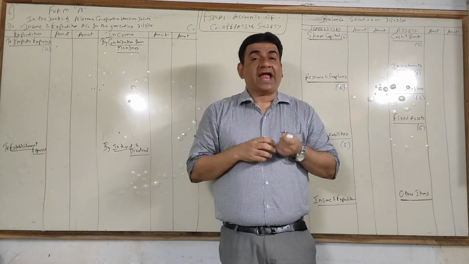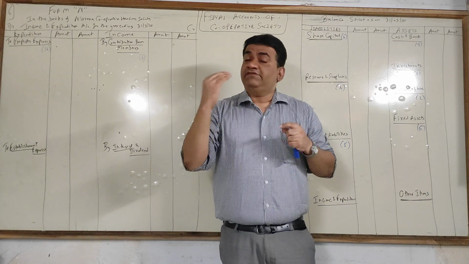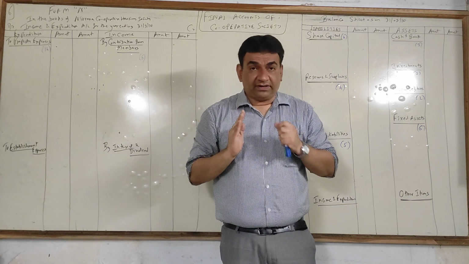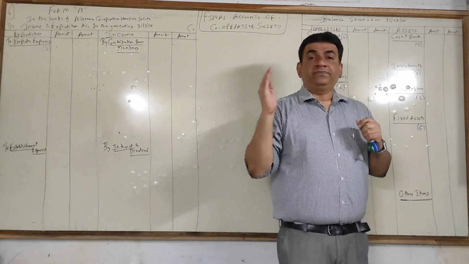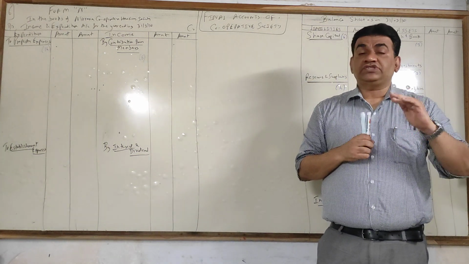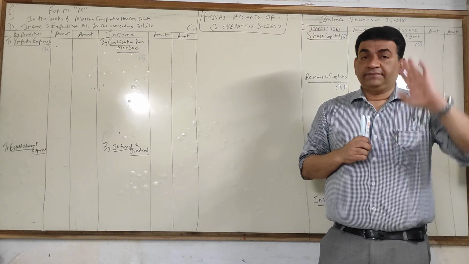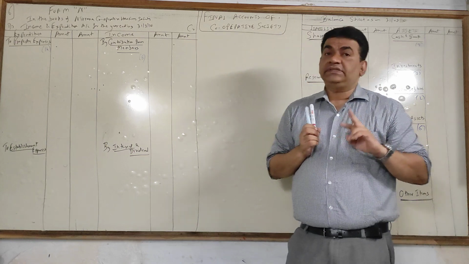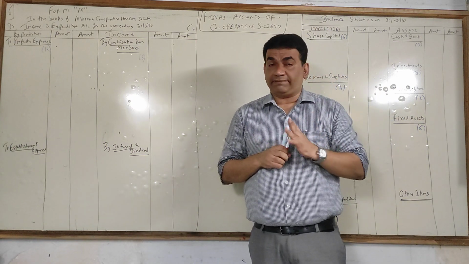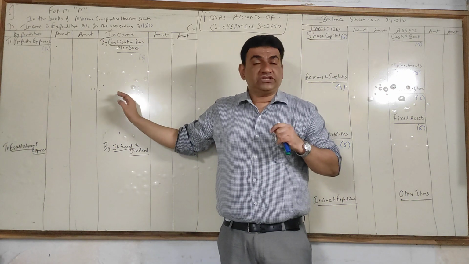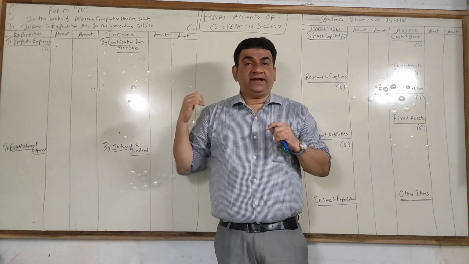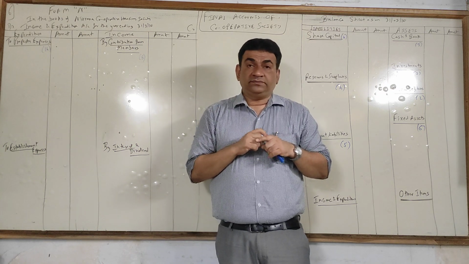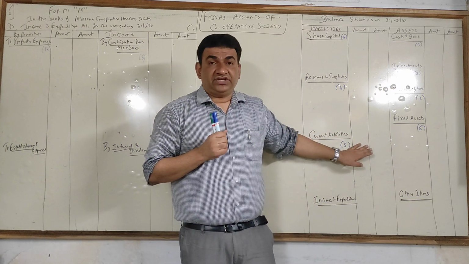So these are all your activities. There are many other things which I'll keep on explaining slowly as and when we proceed through the chapter. Now, as I mentioned, today we are starting the first part, that is cooperative housing society. For housing society, in each and every sum, there will be maximum two things you are supposed to prepare. One is income and expenditure, that is your combined trading P&L, which you will have done in SYJC also for non-profit organizations. And the second thing is the balance sheet.